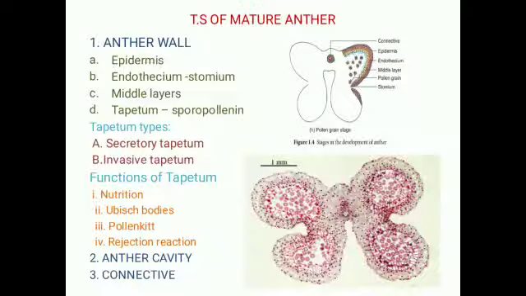Anther cavity. The anther cavity is filled with microspores in the young stage or with pollen grains at maturity. During the meiotic division, the microspore mother cell gives rise to microspores. Microspores are haploid in condition. Connective tissue is the column of sterile tissue surrounded by the anther lobe. Vascular tissue is also contained in the connective tissue only. It also contributes to the inner tapetum.